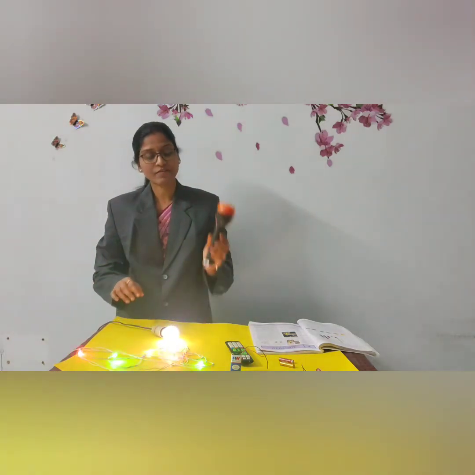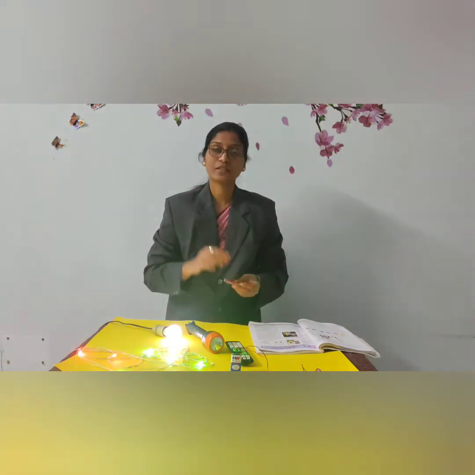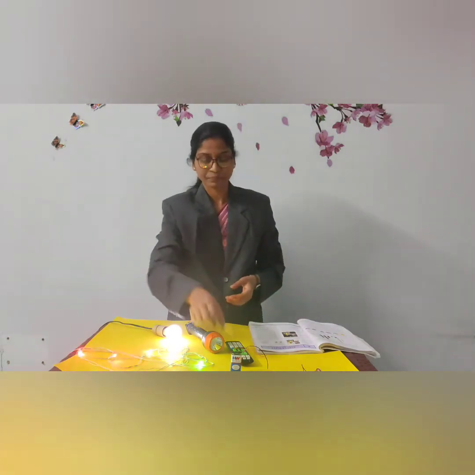So already we have studied in class 6 about the torch, wherein we have to use the cells one by one, like positive terminal attached with the negative terminal. So like this. I'll show you the positive terminal and the negative terminal. This negative terminal has to join with the positive terminal of the other cell, so that the electricity will flow from negative to positive terminal, so that the circuit will be complete. Then only the bulbs will start glowing.